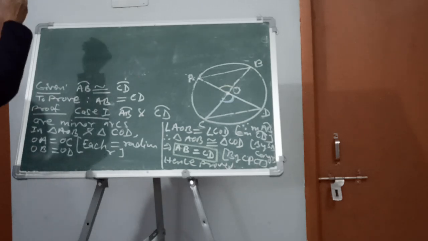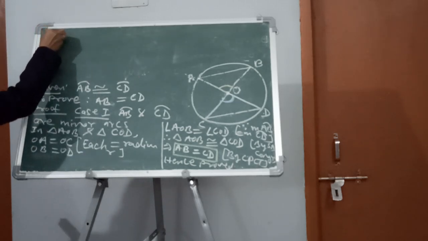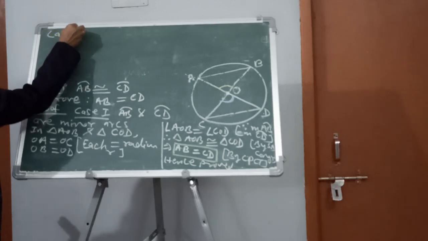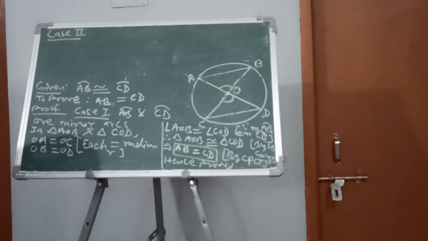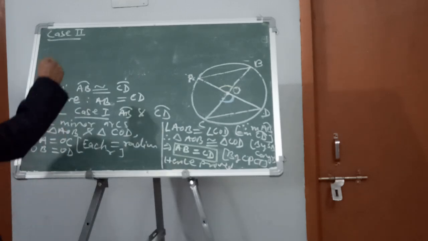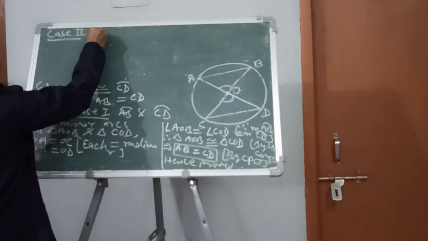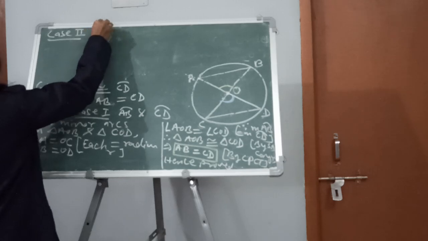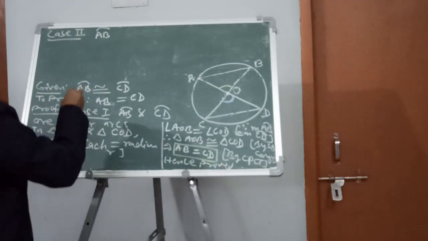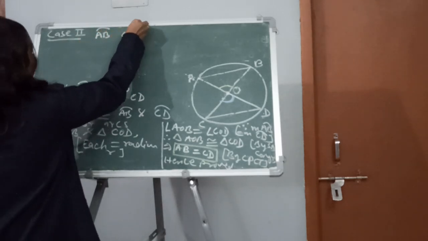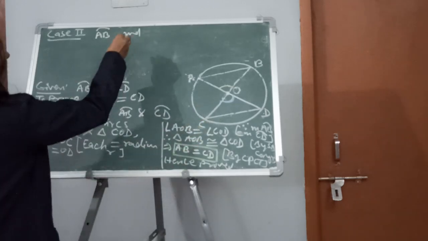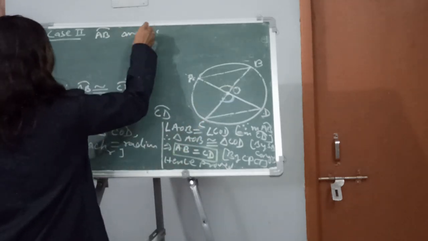Case 2. Let us see what will be the case 2. Minor cases we have already taken. Now we have to take the major one. Okay. So if arc AB and arc CD are major arcs. Arc CD.